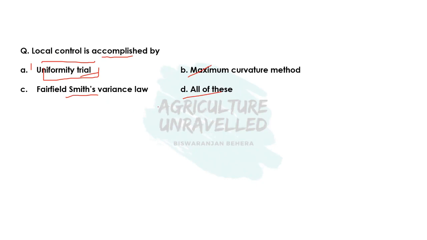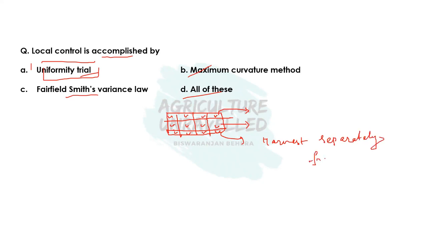Then what is this uniformity trial? I will just give a brief idea. In this uniformity trial, for example, this is our experimental field, and in this experimental field there are different experimental units, and in all experimental units we will grow the same crop of the same variety. We will provide the same level of management in all experimental units. After that, we will harvest the crop separately from each experimental unit.